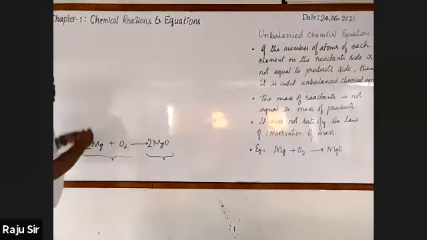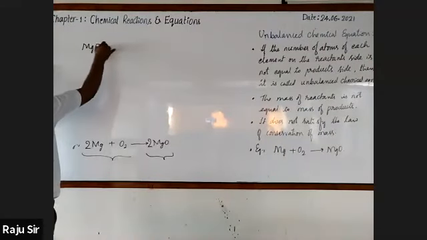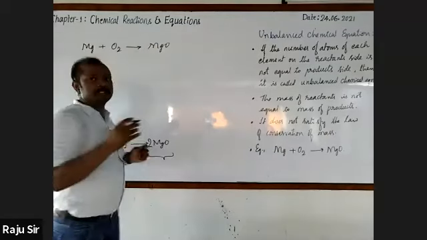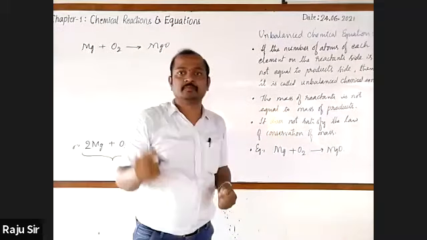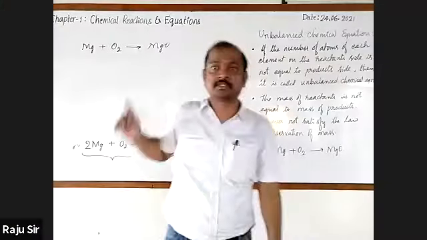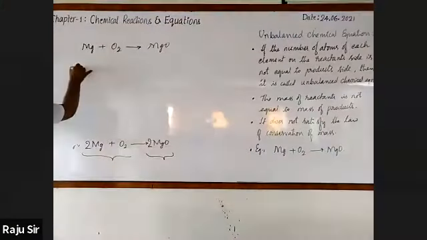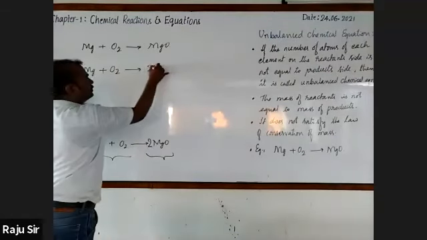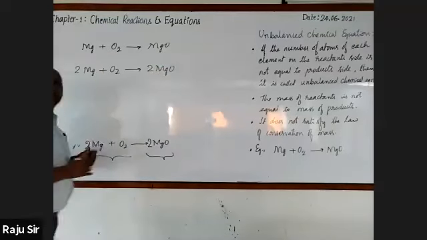Is it balanced or unbalanced? Unbalanced chemical equation. Now I'm writing 2Mg plus O2 gives rise to 2MgO. Balanced chemical equation.